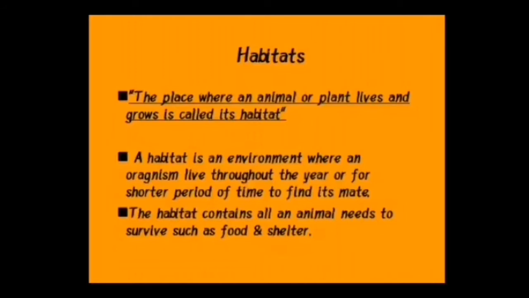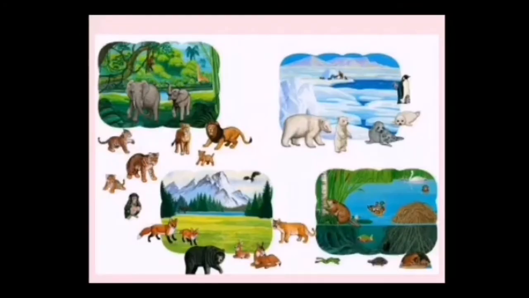The habitat contains all an animal needs to survive, such as food and shelter. In this picture, you can see some of the animals in different habitats. There are some forest animals like lions, cats, elephants, monkeys, and giraffes. Then on the other side, there are the polar animals who live in polar regions, like polar bears, penguins, etc.